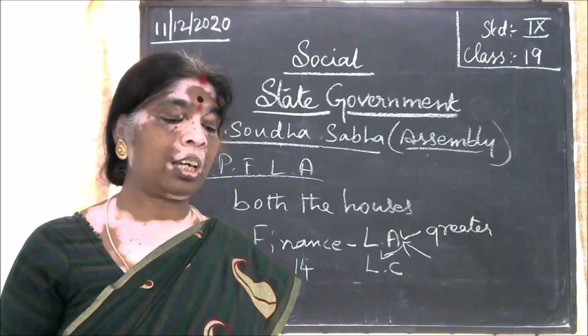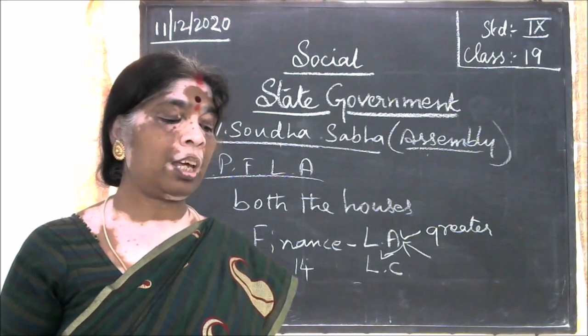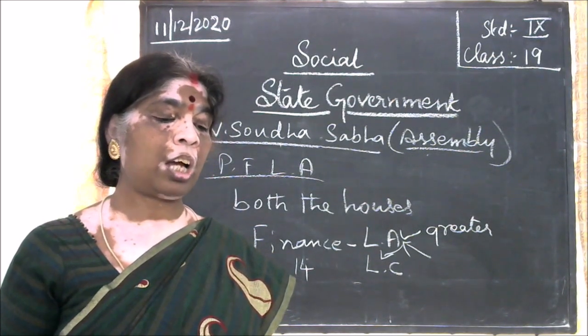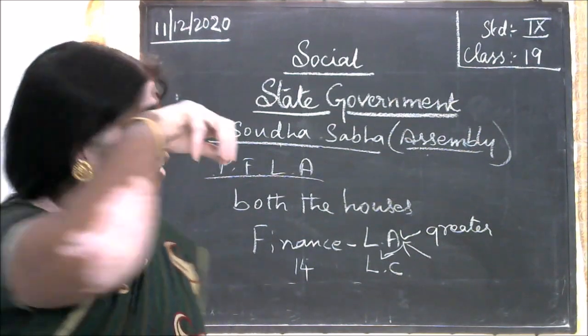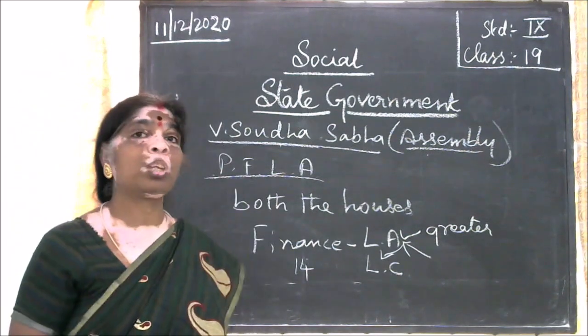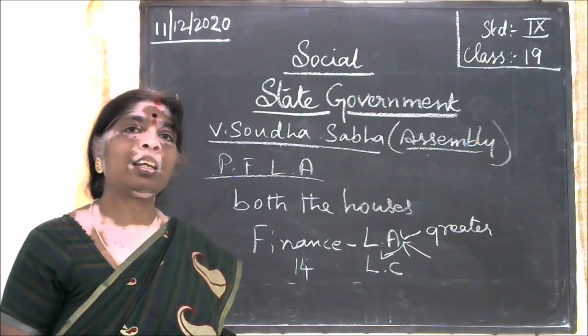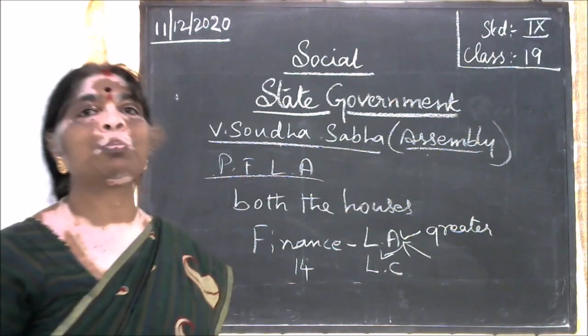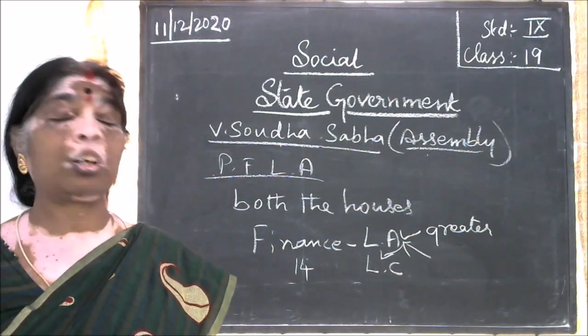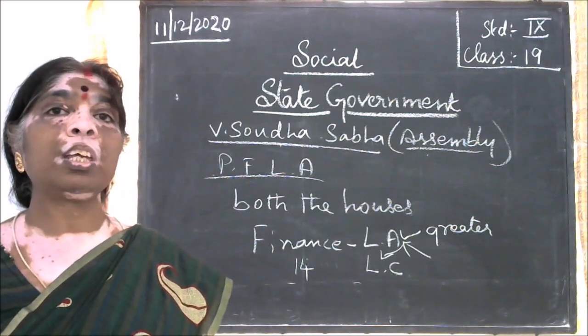When the Vidhan Parishad fails to send the bill within 14 days, it is assumed that it has been forwarded to the governor for approval.